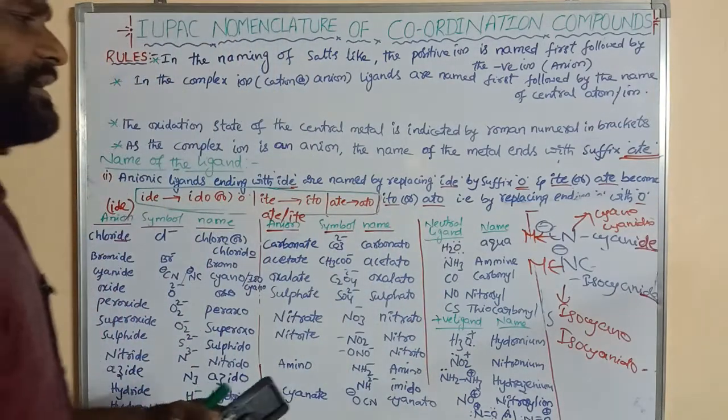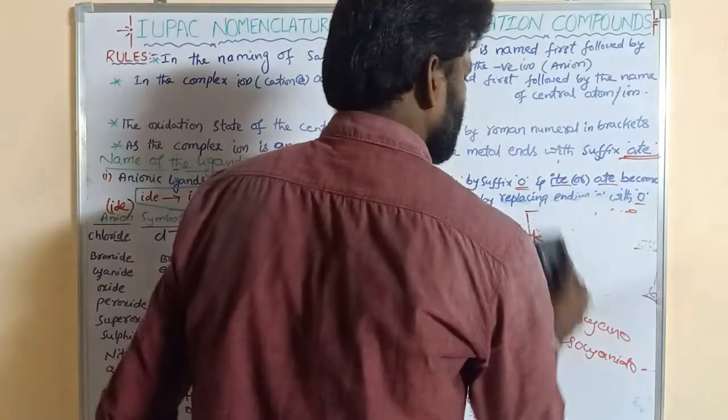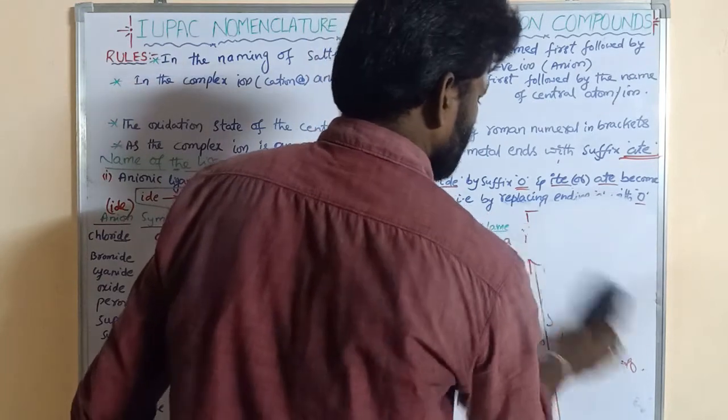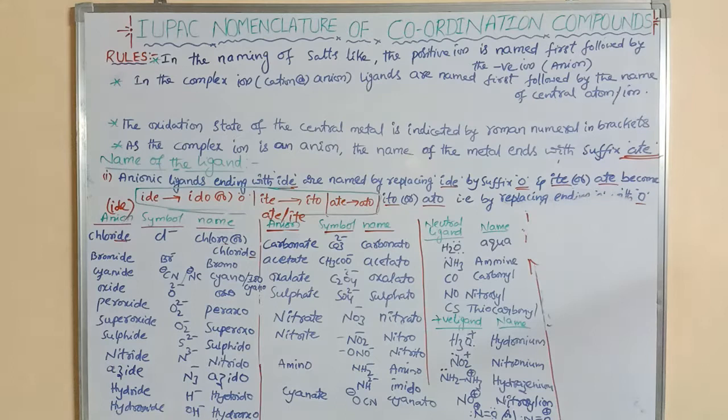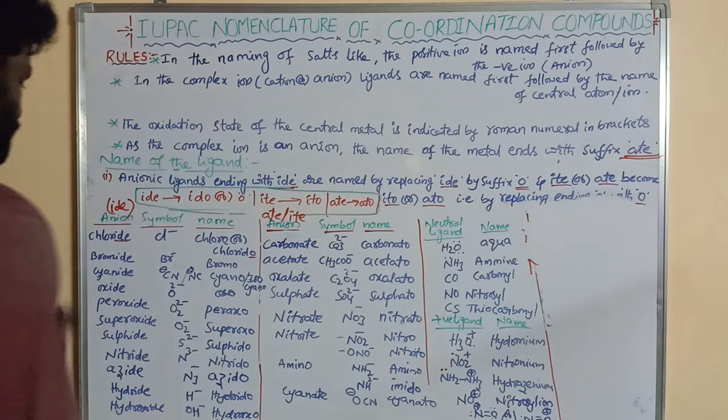The difference between cyanide and isocyanide: in cyanide, the metal is linked with carbon; in isocyanide, the metal is linked with nitrogen, right?